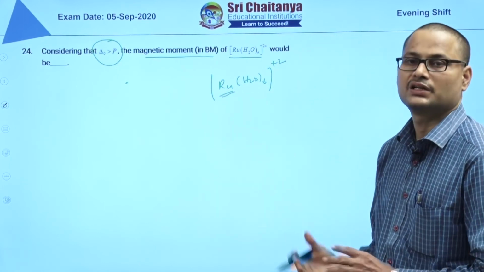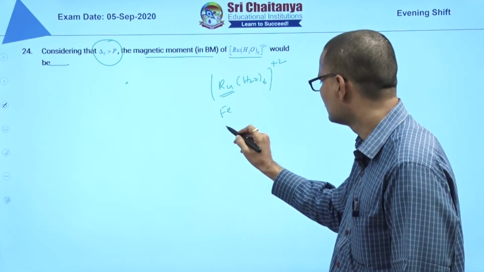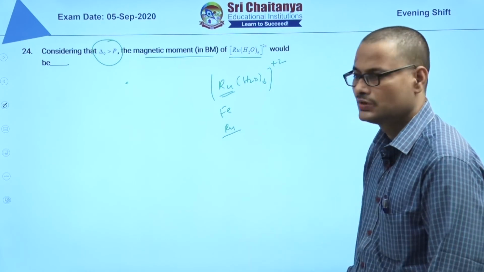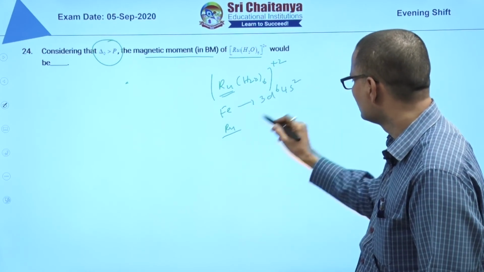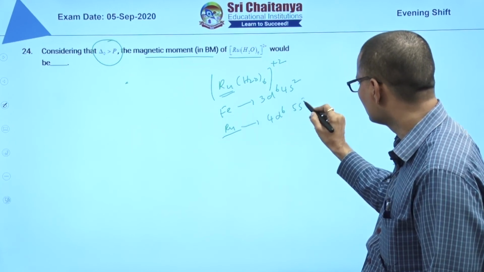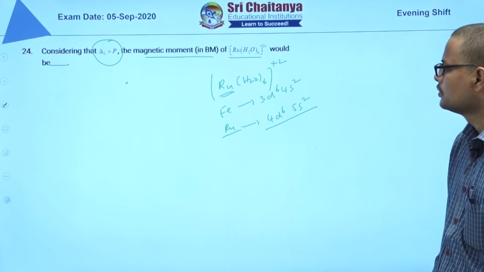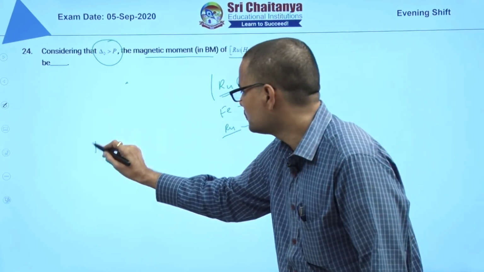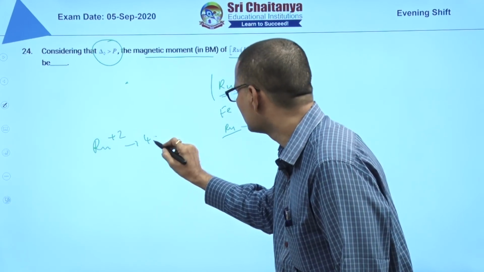What is the valence shell electronic configuration? This is iron group. Iron 3d6 4s2, ruthenium this is 4d6 5s2 you will get. But here it is Ru plus 2. Ru plus 2 means 4d6 is the configuration.